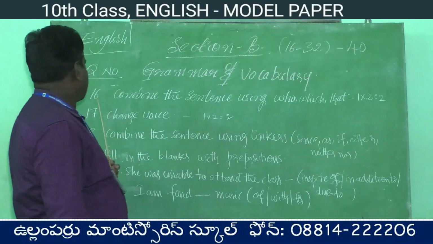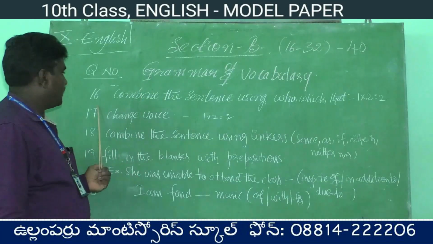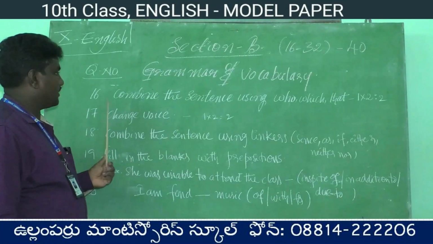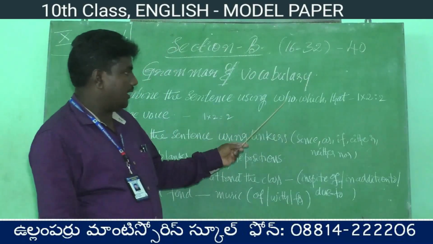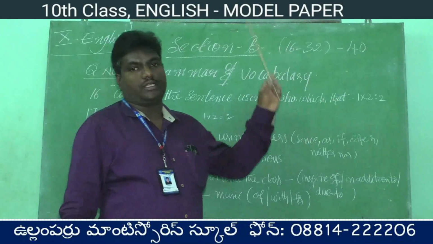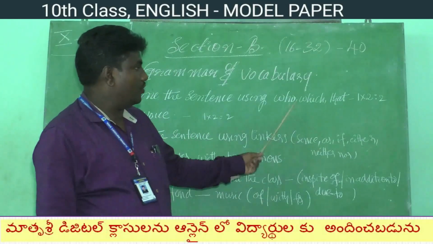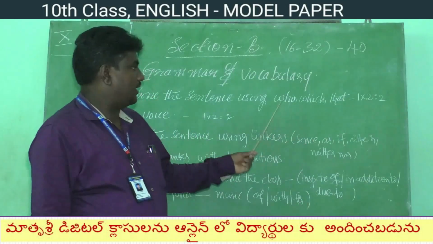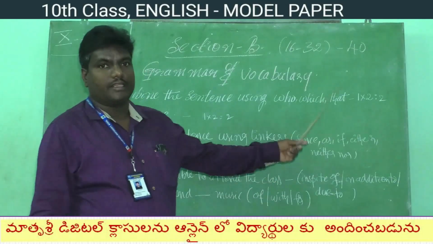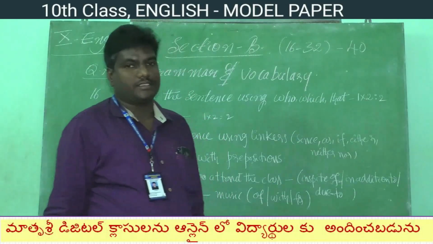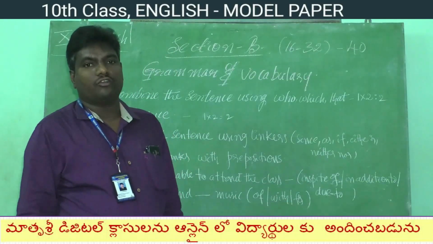Okay. So now let's move on. This part starts with question number 16. What is question number 16? Combine the sentences using relative pronouns like who, which, that. Previously you have learned about relative pronouns. Generally, who is used for persons, which is used for things, and that can be used for both persons and things and animals. So this is about relative pronouns.